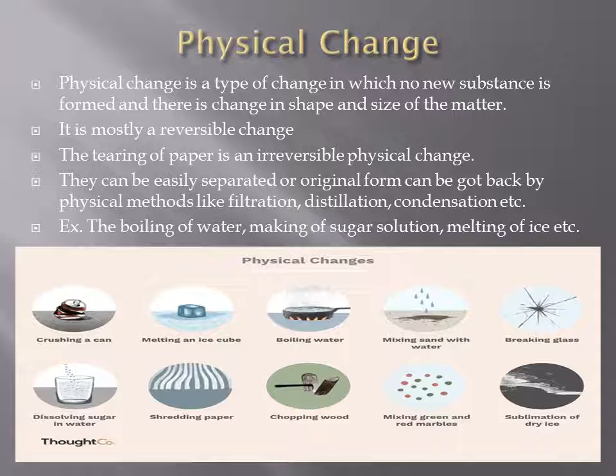Melting of ice. When ice melts, you get water. So water, when it freezes, becomes ice. So the form is again got. So all these types of changes are called physical change.